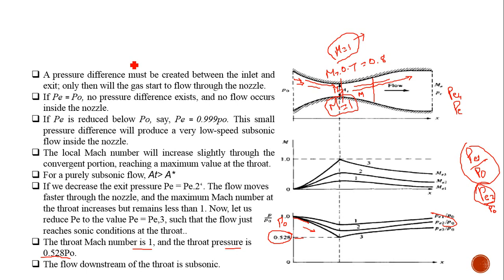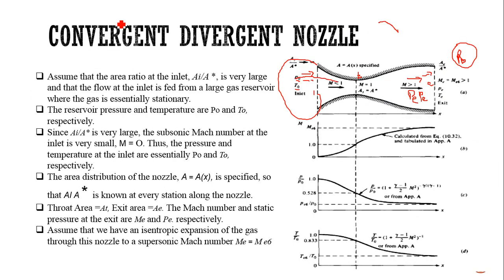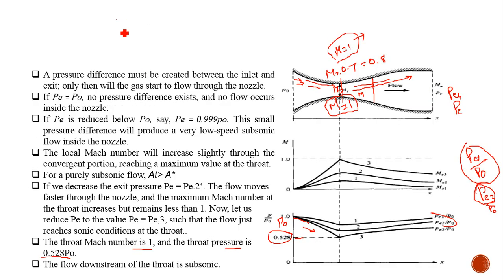Sir, one doubt. In the isentropic relation, we studied M star, and based on M star, P star. In that, if the flow is supersonic, M star can be greater than one. But if the flow is subsonic, M star will be less than one. Some condition will be there.